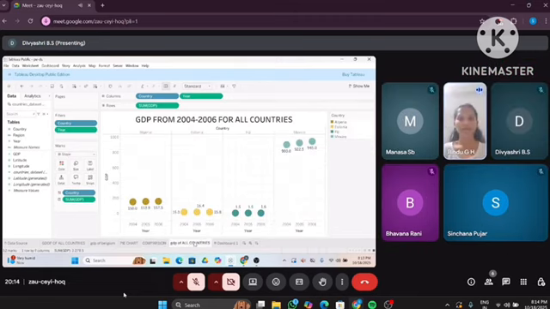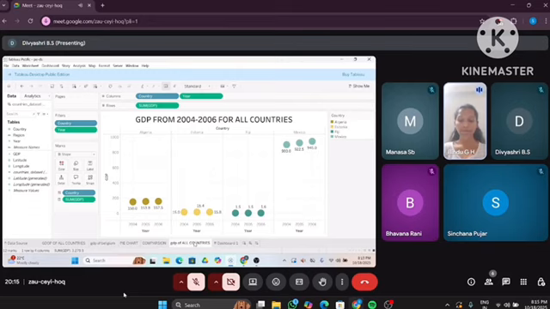The next table is GDP from 2004 to 2006 for all the countries. This shows the trends of multiple countries over a three-year period: 2004, 2005, and 2006. It provides a comparative view of economic performances across the different nations using circle charts, where the size of each circle represents the GDP value for a given year.